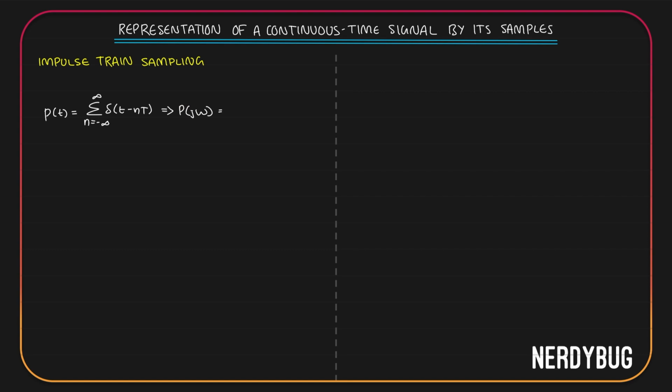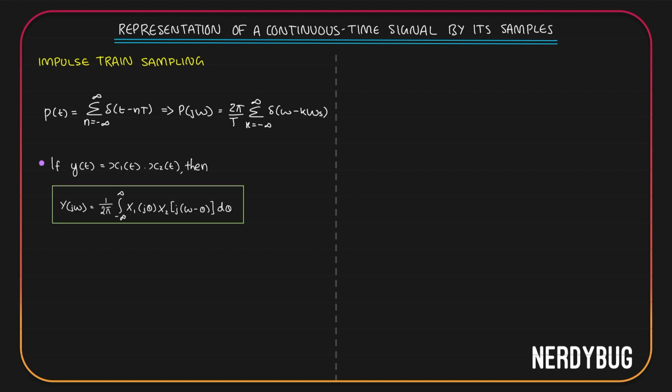In fact, when we were learning Fourier transform for periodic signals, we solved a problem where we had to find the Fourier transform of an impulse train, and we got 2 pi by T summation from k equals minus infinity to infinity delta of omega minus k omega s. Omega s is the sampling frequency or the frequency of our impulse train. If you don't remember this or if you haven't watched that video, I'm giving the video link and timestamp in the description. Please go watch.